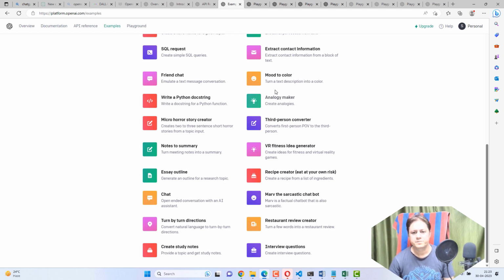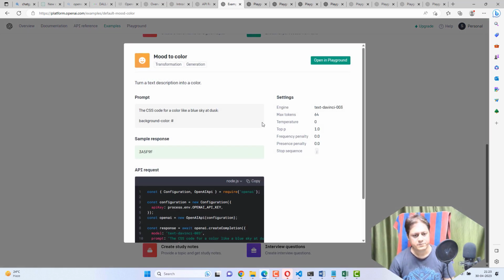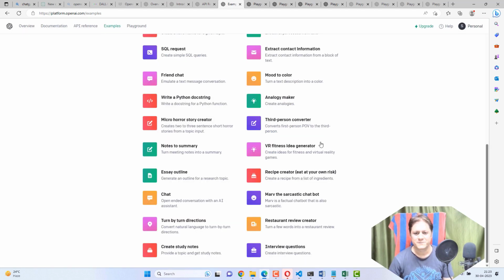After that, mode to color. In this example, we are providing the prompt, the CSS code for a color like a blue sky at dusk. This is kind of natural language, right? Blue sky at dusk, and it will provide you the color code actually. You see, background color hash, it will provide the color code. This is very smart actually. You can provide any color, like provide any color of mango, it will automatically give you yellow color.